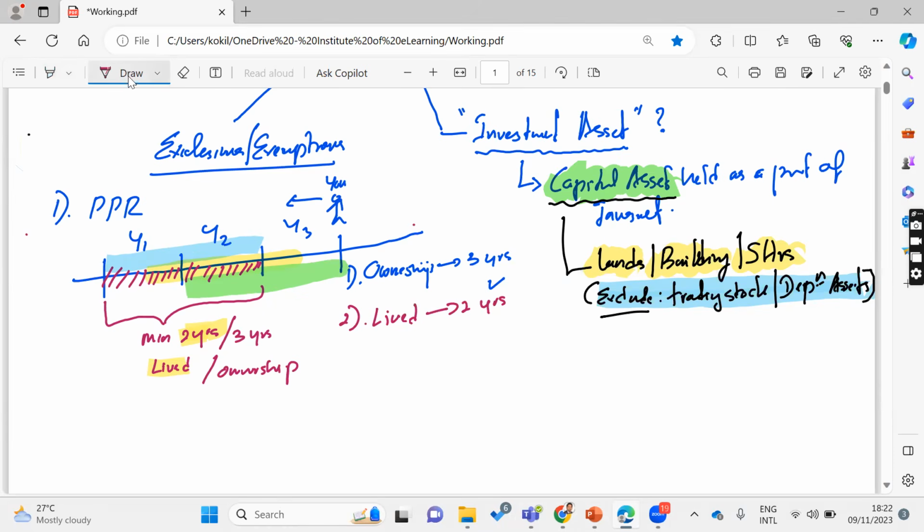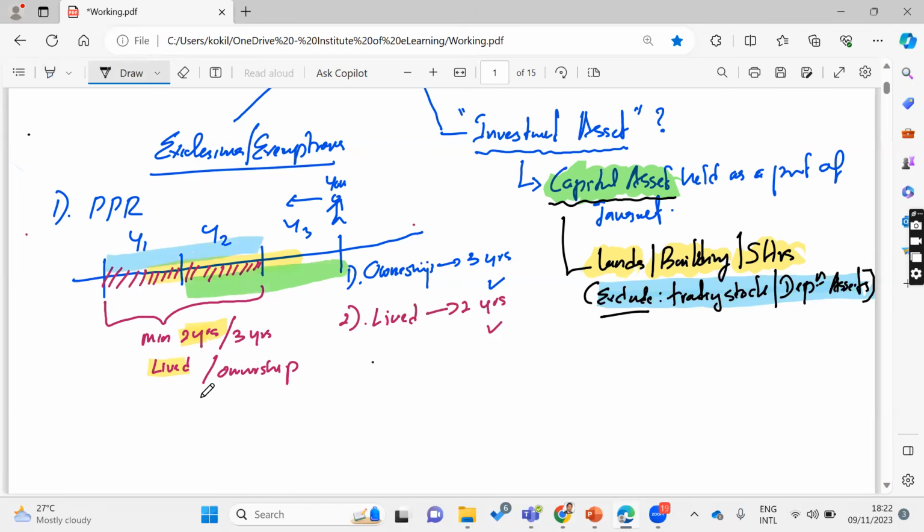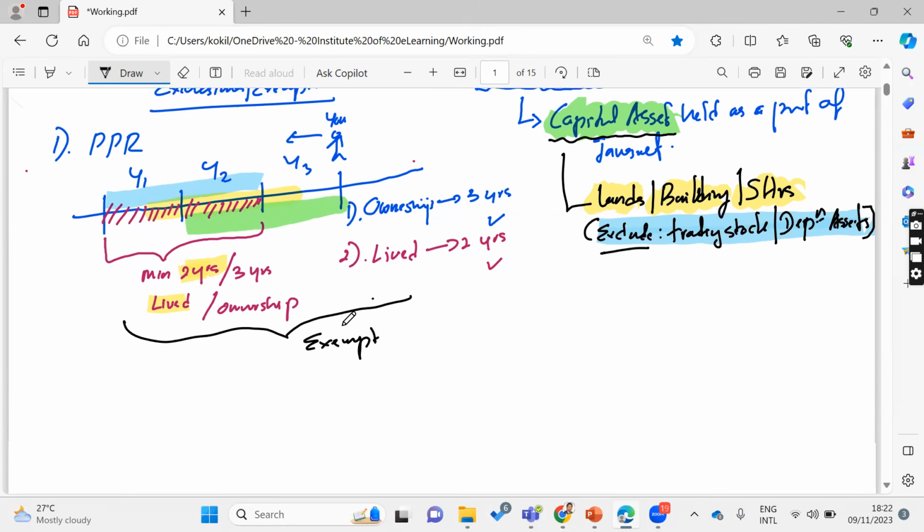Then you must have lived there for two years. If that is so, and you are selling this particular premises, your principal place of residence, then this will be exempt. No capital gain tax. Capital gain tax arises only if you are selling a house that you have not lived in.